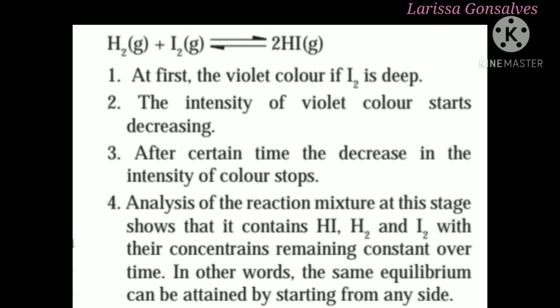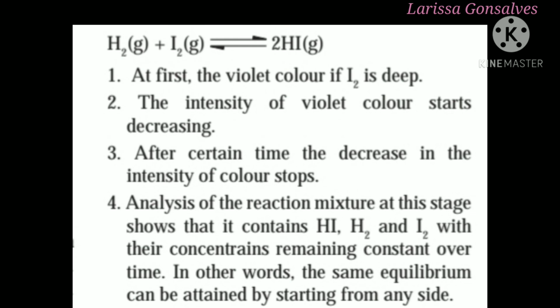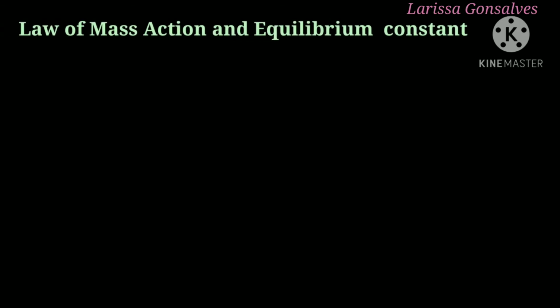When the analysis was done, it was observed that the reaction mixture contained hydrogen iodide, hydrogen and iodine, with their concentrations remaining constant over time. So from this we can conclude that the same equilibrium can be attained by starting from any side, that is by either using hydrogen iodide as reactant or using hydrogen and iodine as reactant. Now we are going to study law of mass action and equilibrium constant.